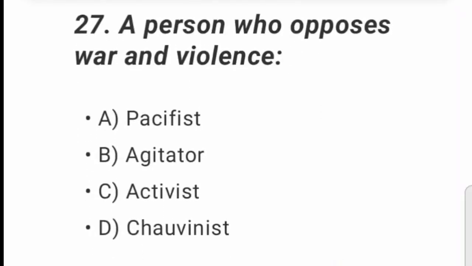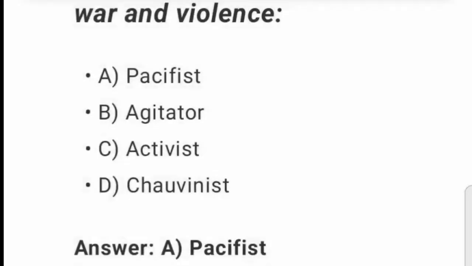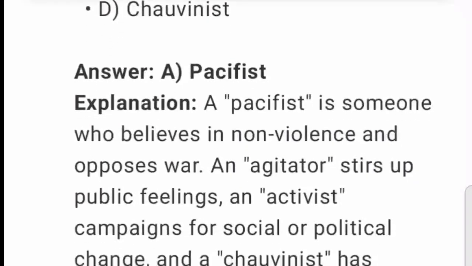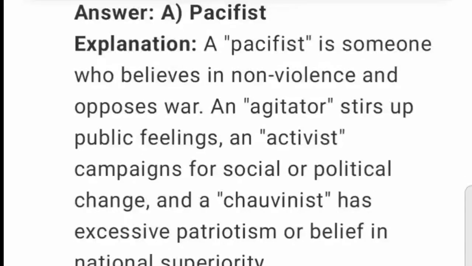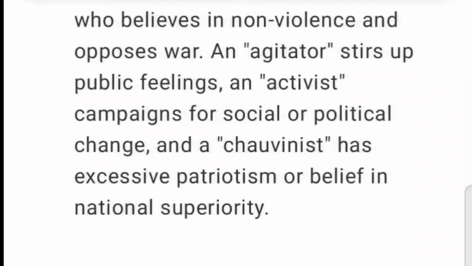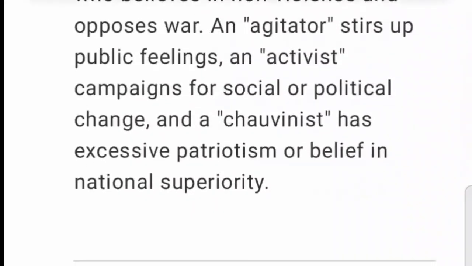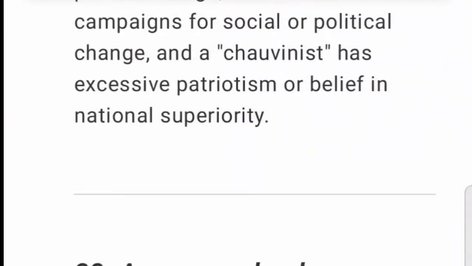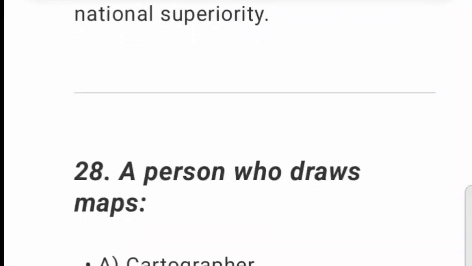27. A person who opposes war and violence. A. Pacifist. B. Agitator. C. Activist. D. Chauvinist. Answer: A. Pacifist. Explanation: a pacifist is someone who believes in nonviolence and opposes war. An agitator stirs up public feelings, an activist campaigns for social or political change, and a chauvinist has excessive patriotism or belief in national superiority.